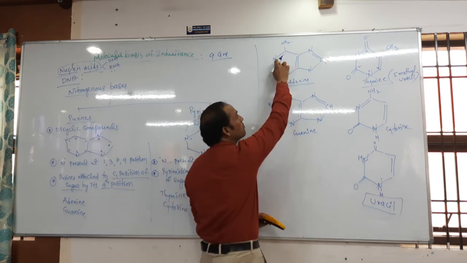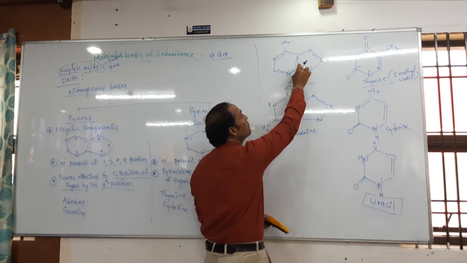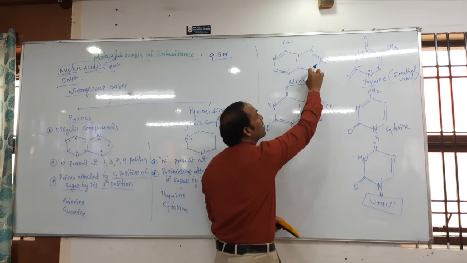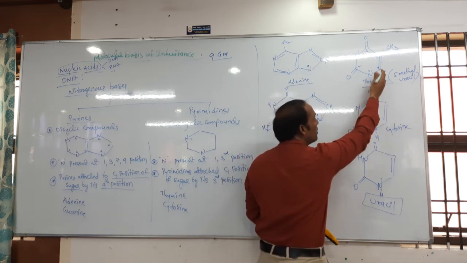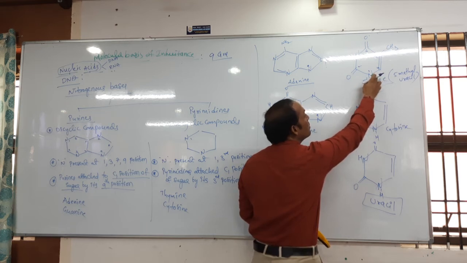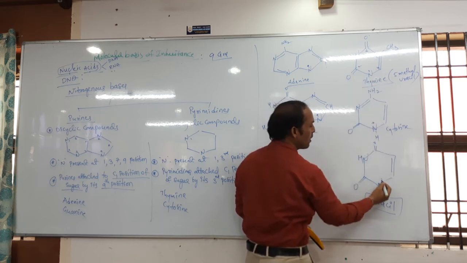What is about the first? This is about the first position, second, third, fourth, fifth, sixth, seventh, eighth, ninth. This is the ninth position. Okay? But here which position is this one? Third position. Here also third position. Here also third position.